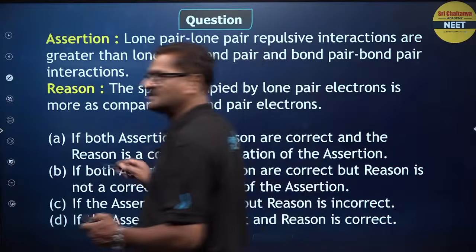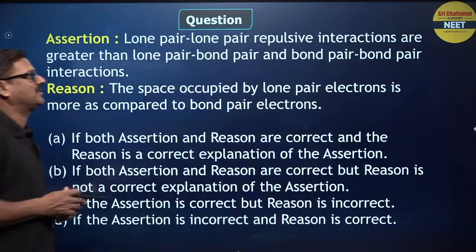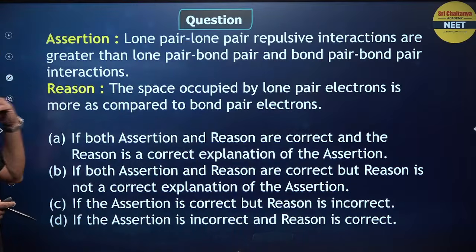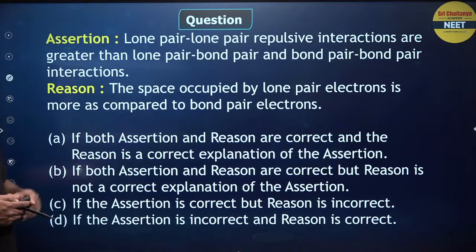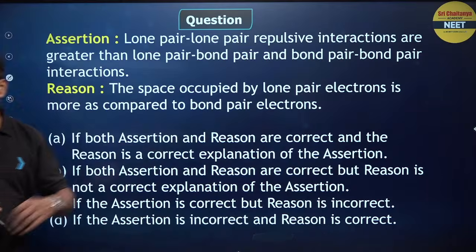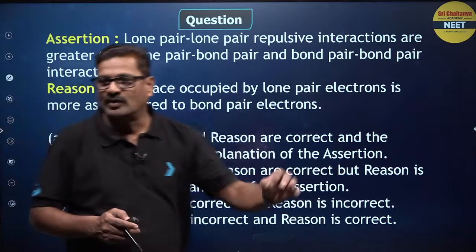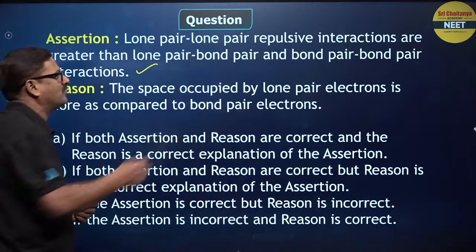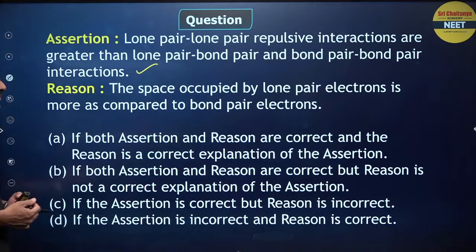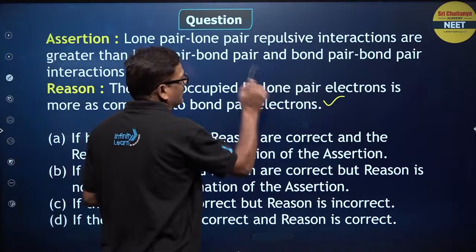Assertion: lone pair repulsion interactions are greater than lone pair bond pair repulsions and bond pair interactions as well. Yes, this is true. The space occupied by the lone pair of electrons is more as compared to the bond pair of electrons according to VSEPR theory.